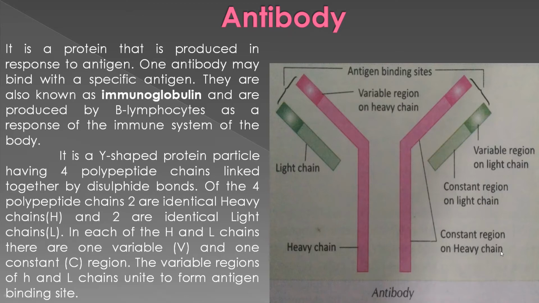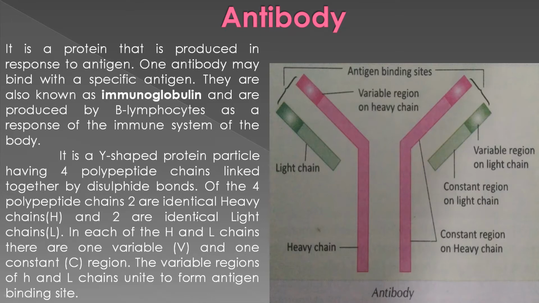Constant region means the proteins in this part of the chain are constant, but here it is variable because these variable regions are the antigen binding sites. So they have to change. They have to be variable because they have to recognize the antigen and change their form accordingly to bind that antigen. So the region is variable.